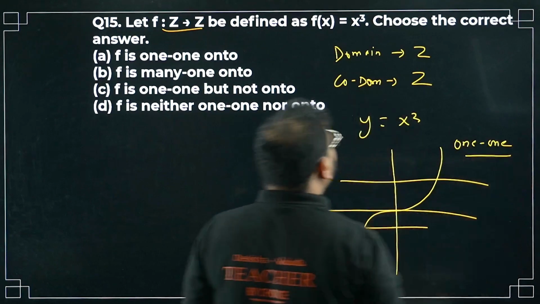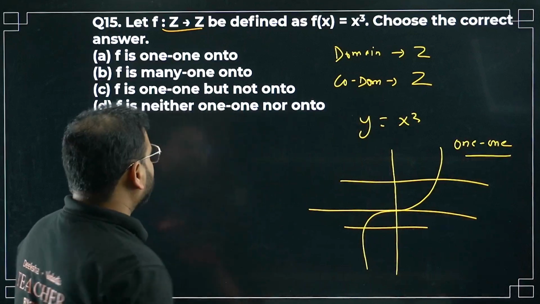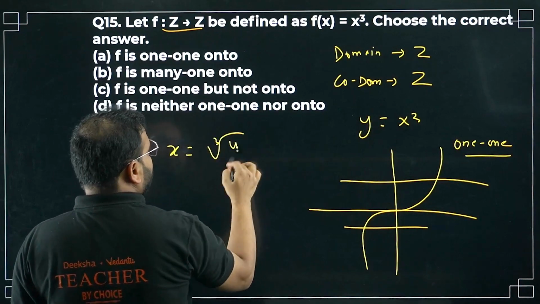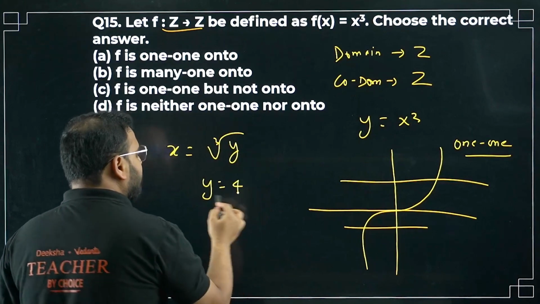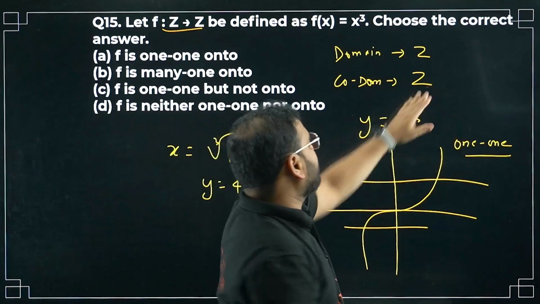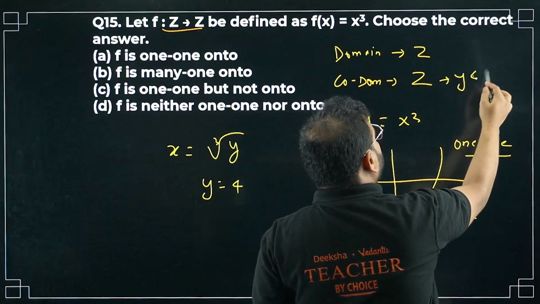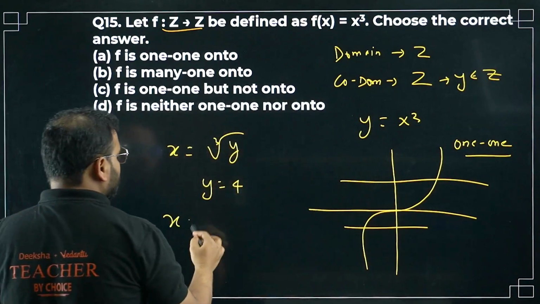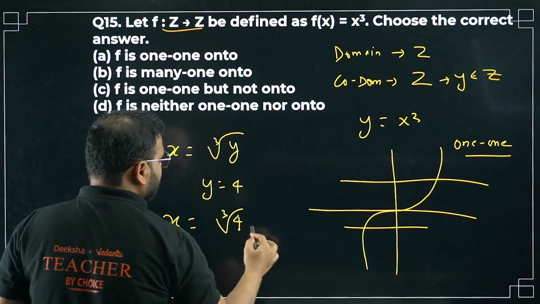But what about onto? Not always, of course. x will become the cube root of y. Take y equal to 4, an integer, correct? y belongs to Z, so y equal to 4 is correct. Take x equals cube root of 4. What is the value?